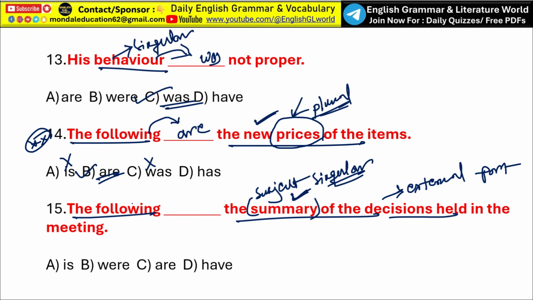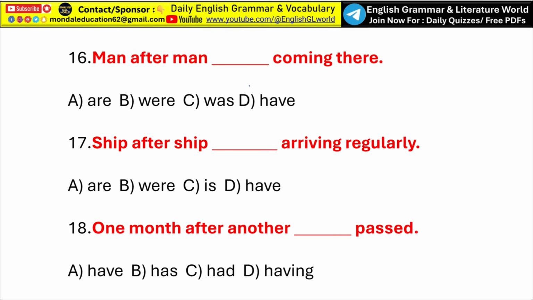Okay, so the subject, the following, agrees with a singular verb. The following is the summary of the decision held in the meeting. So option A is the correct answer. Next, man after man dash coming there. So the structure man after man may look plural because the word man is repeated, but actually it does not function as a normal plural subject. So you have to be very careful.